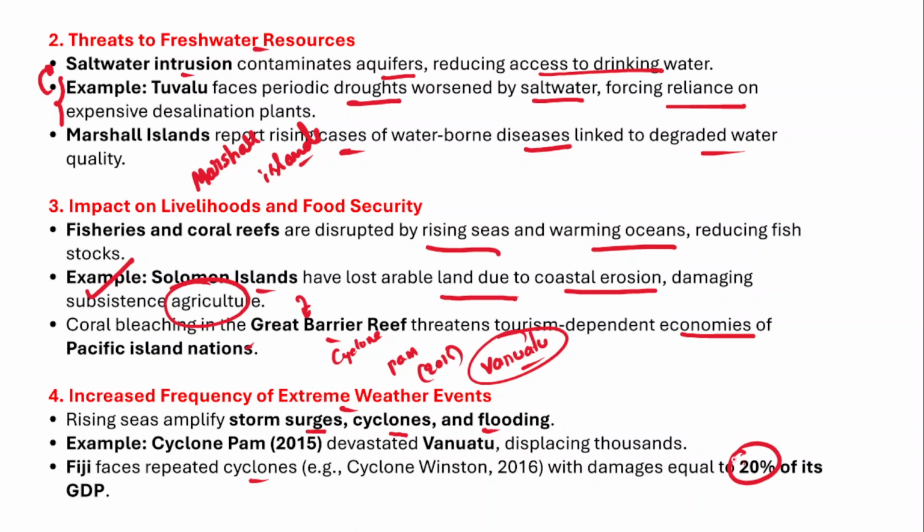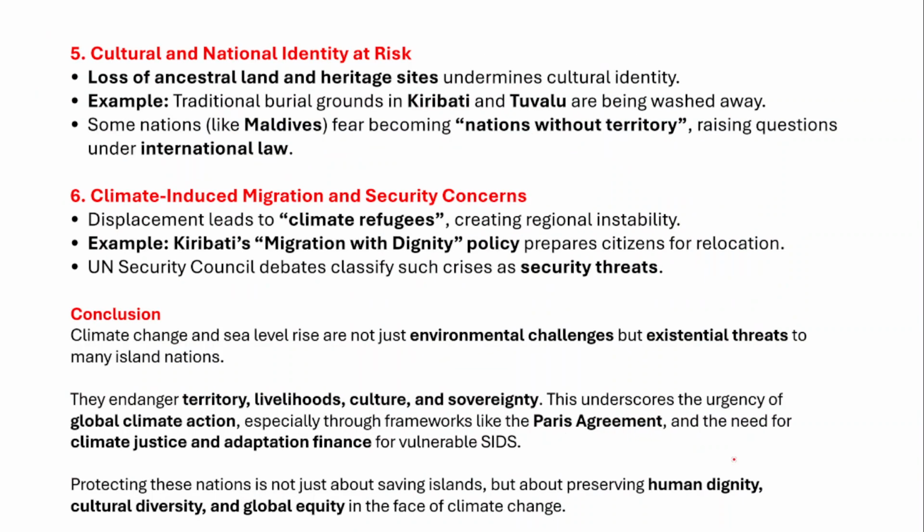So therefore, because of climate change and global warming, such weather phenomena are very common, and they are creating huge havoc. These phenomena are also leading to the displacement of people. In fact, they also pose a cultural and national identity risk, because people would lose ancestral land and heritage sites, undermining cultural identity.